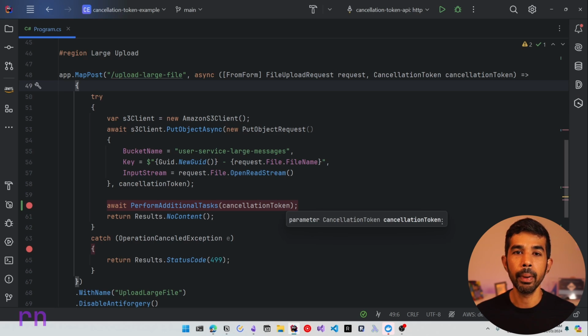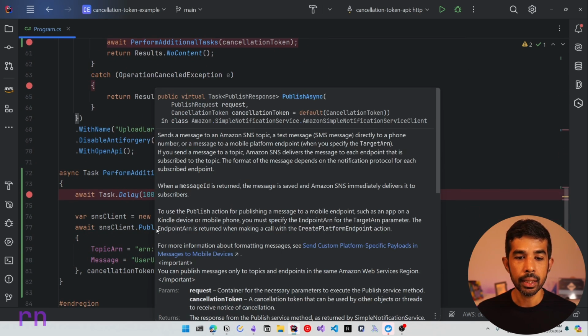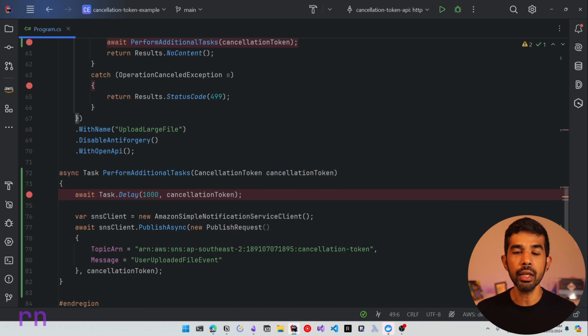You would have seen many of the SDK calls, like in this case, when we say publish async, that the cancellation token here is optional and it by default uses the default of cancellation token. So this is basically them following the recommended practice of making the cancellation token optional in their public API endpoint. This is quite the pattern that you can see with many of the .NET SDKs that you use day to day.